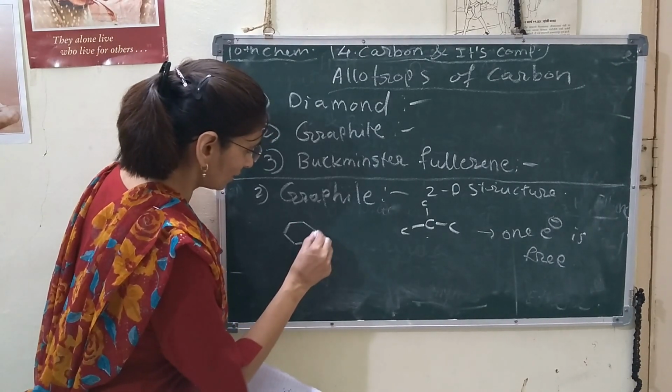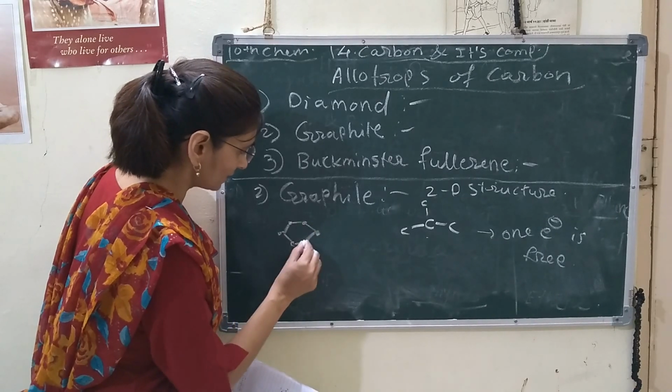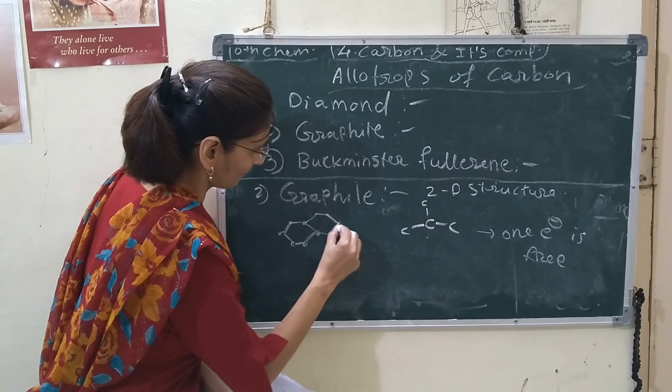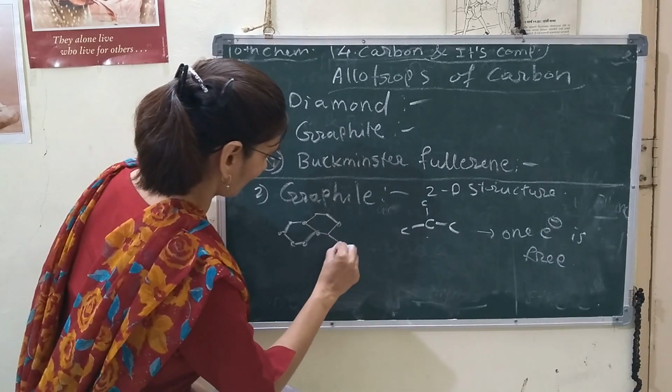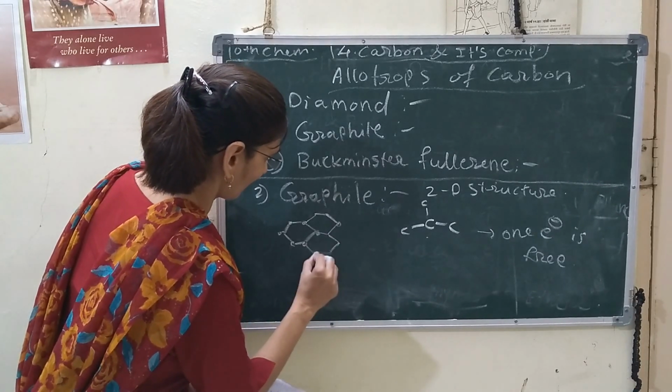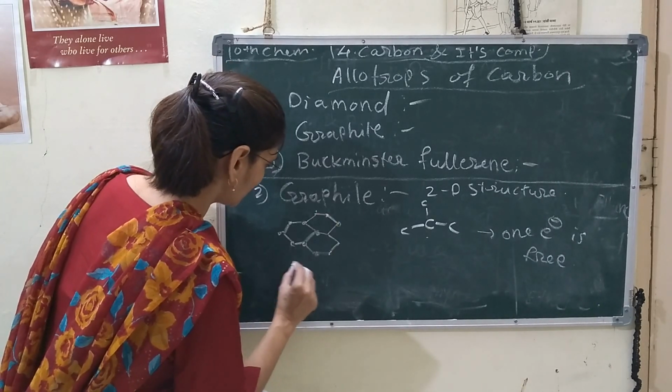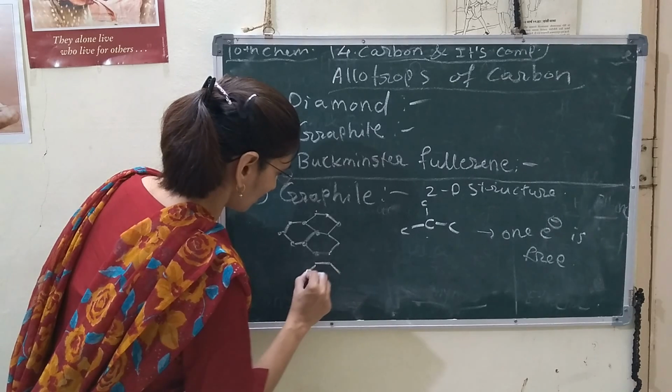Because of this free electron, graphite is a good conductor of electricity, and it has a hexagonal structure. You can see it in your textbook. It is also a layered structure.